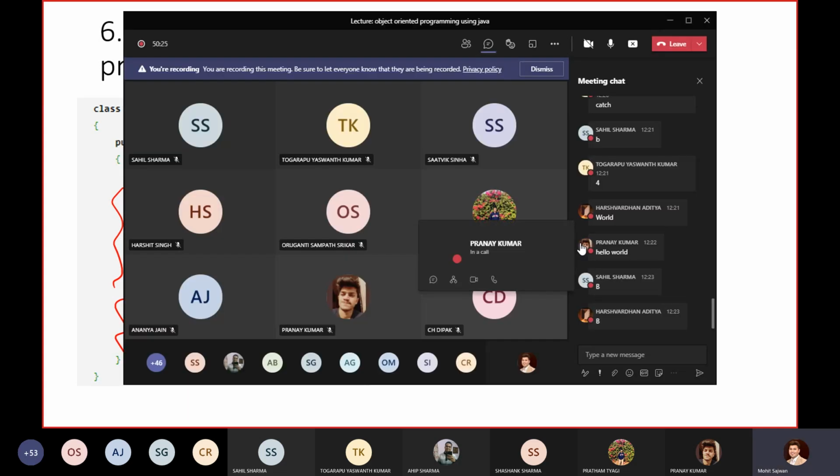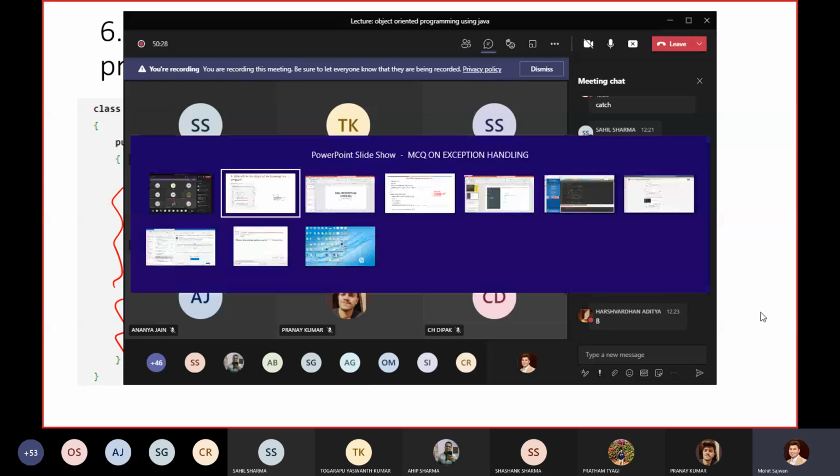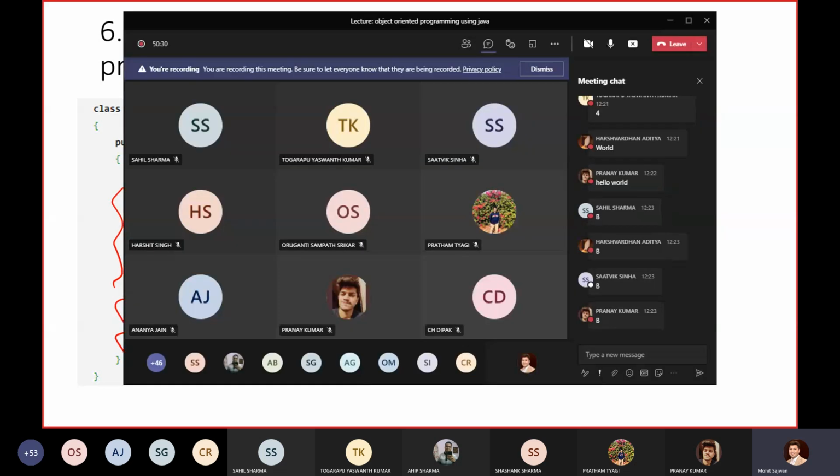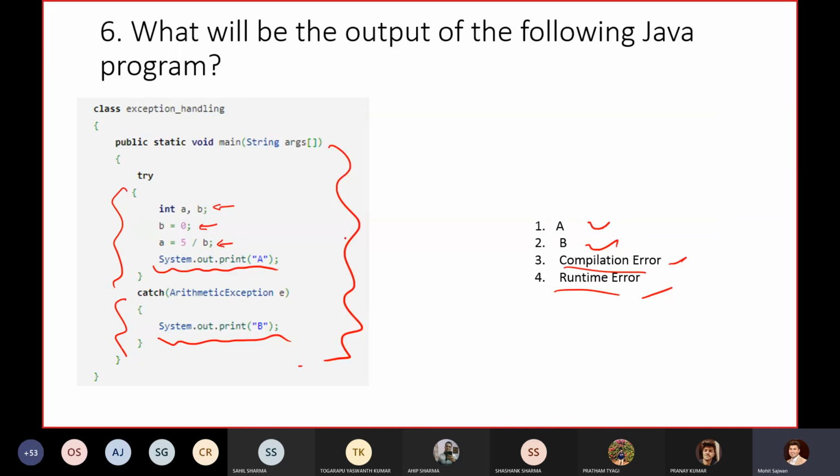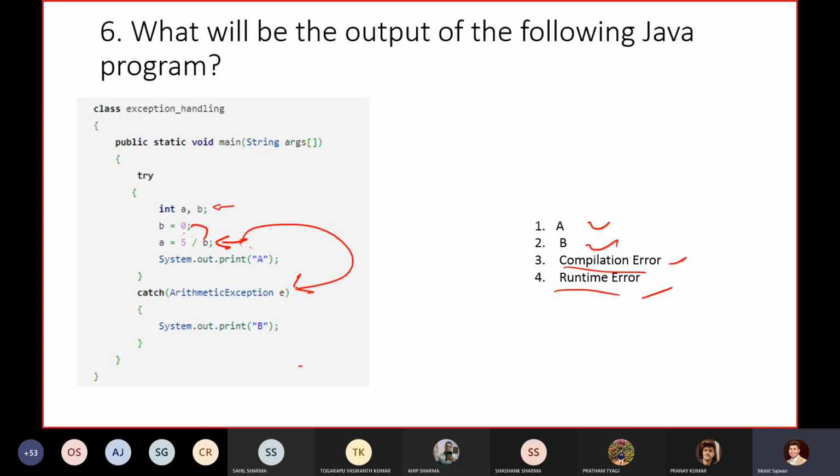I am getting the output as B. Satvik, Pranay, Harshvardhan, Sahil, Yashwant and Aditya, all of you have posted the correct answer. Why are we not getting the other outputs? Because in this statement we are getting an exception, since the value of B is 0. So 5 by 0 gives an ArithmeticException, and because of that it goes directly to the catch block and prints whatever statement we have there.